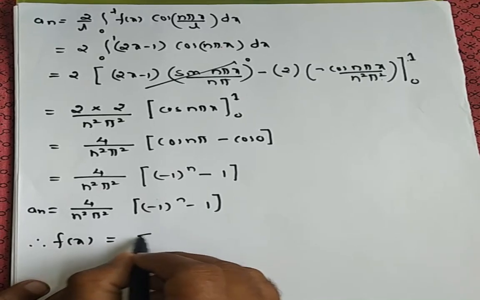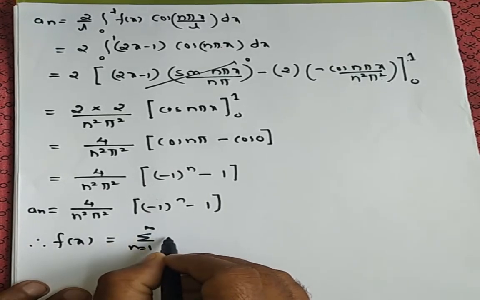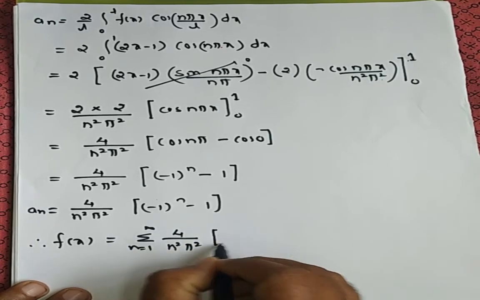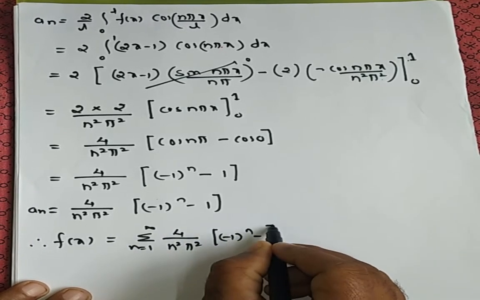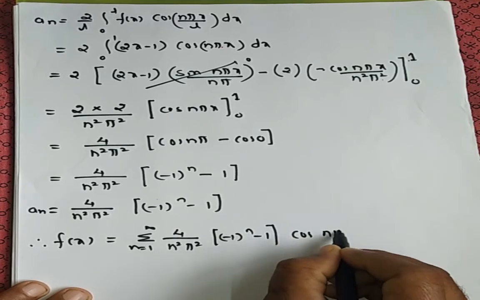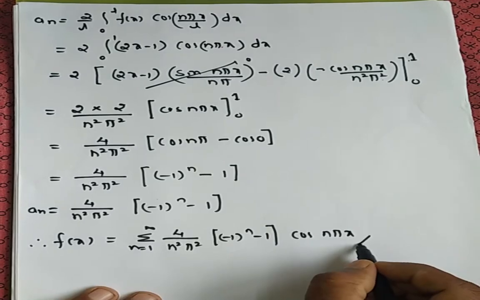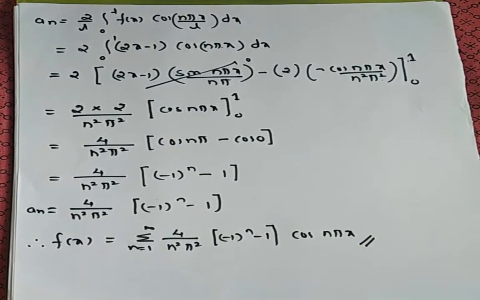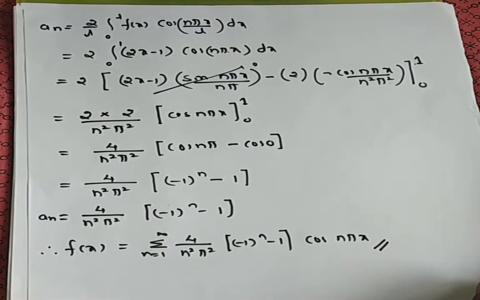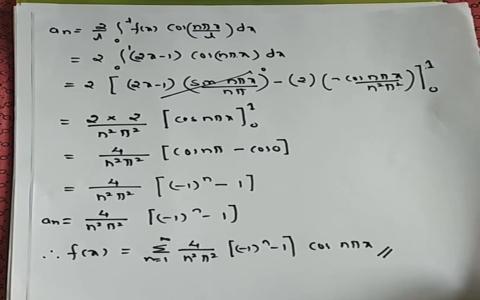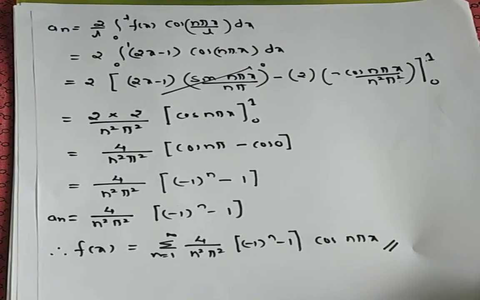Leave it this one. Summation n from 1 to infinity an, an is 4 divided by n square pi square bracket minus 1 raised to n minus 1 into cos n pi x divided by L. L is 1. Leave it this one. This is the required Fourier series. Okay. So I have taken the 2 examples. Now let us go for the other example also. So let me go to the next example.